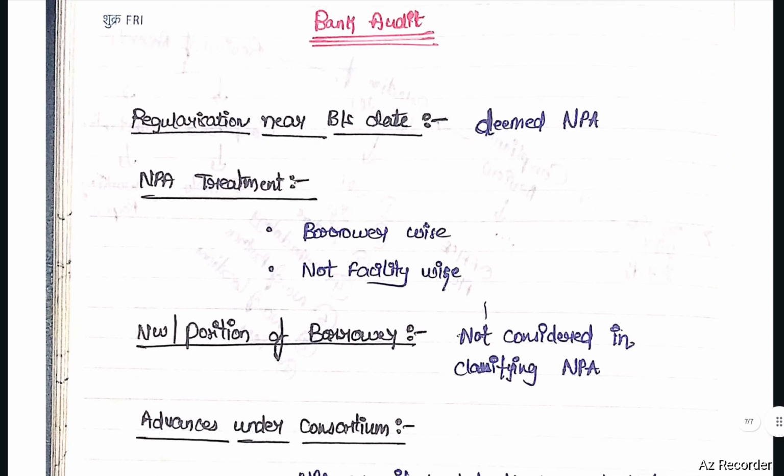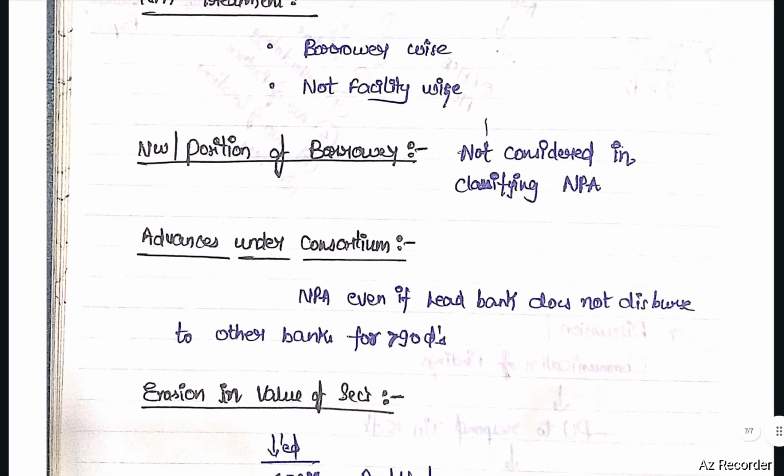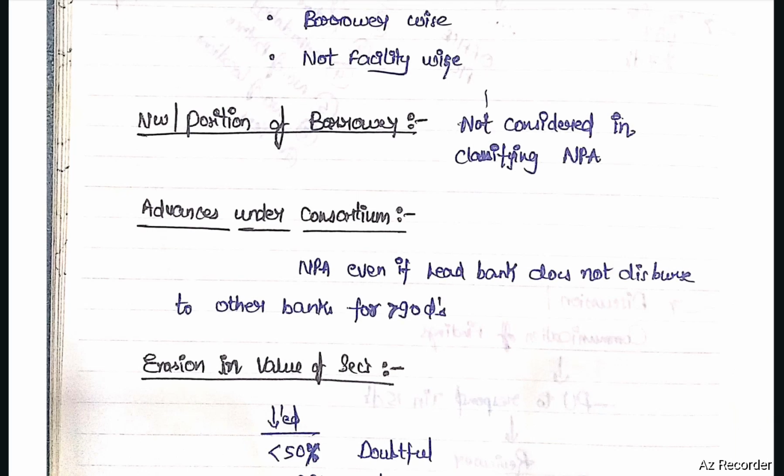Next, an account is regularized near the balance sheet date. In such a case, we need to check the intentions and deem it as NPA. NPA treatment is borrower-wise, not facility-wise. Net worth or position of the borrower is not considered while classifying the NPA.